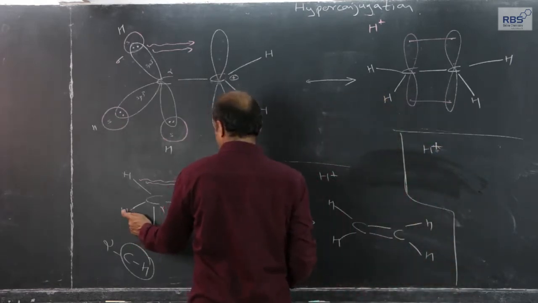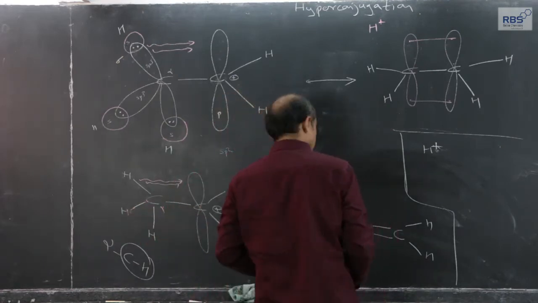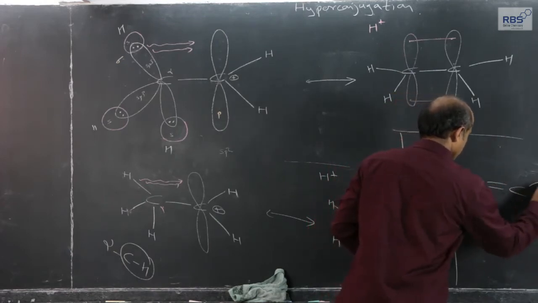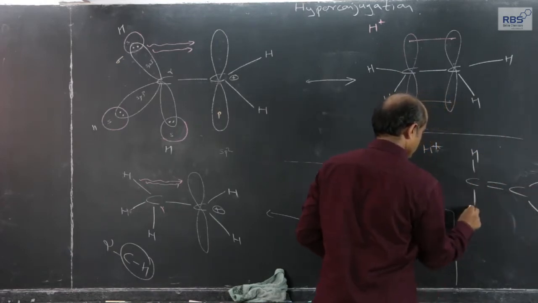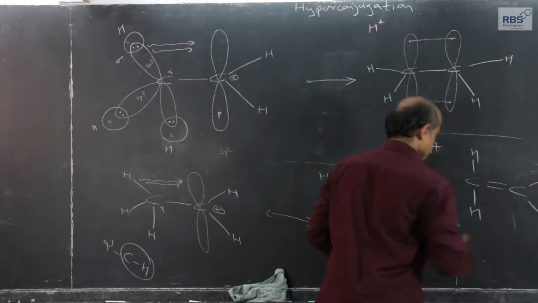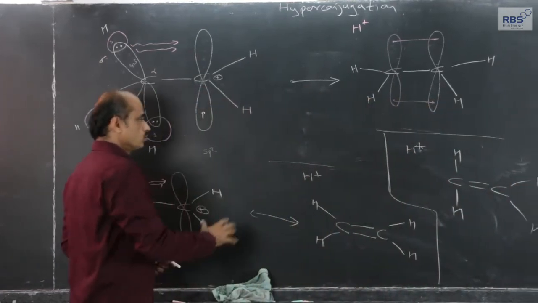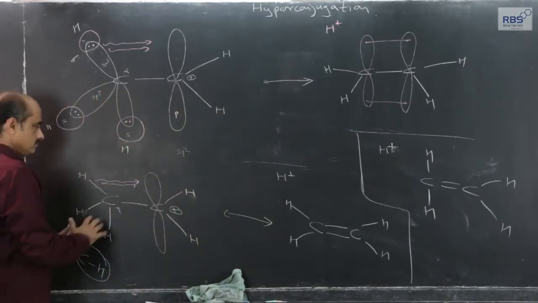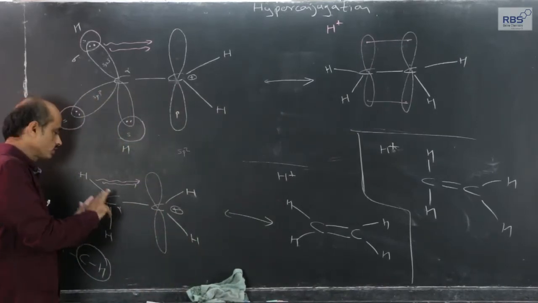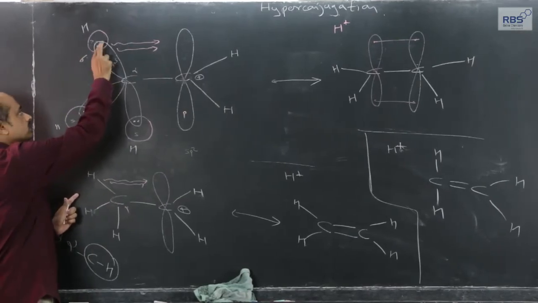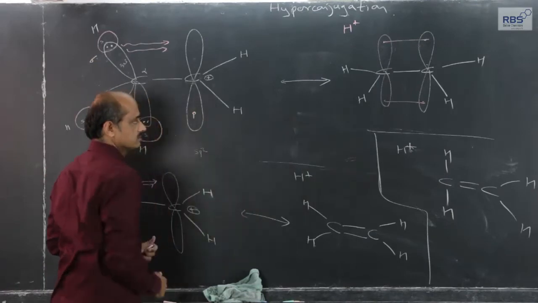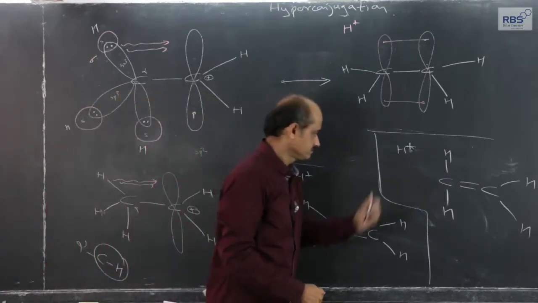Now, let this hydrogen atom become free, let this alpha CH bond take part, then what we get is again ethene plus an H plus ion. So, this is the extreme position. The interactions shown, because of delocalization of the electron pair in the alpha CH bond, giving rise to such products,